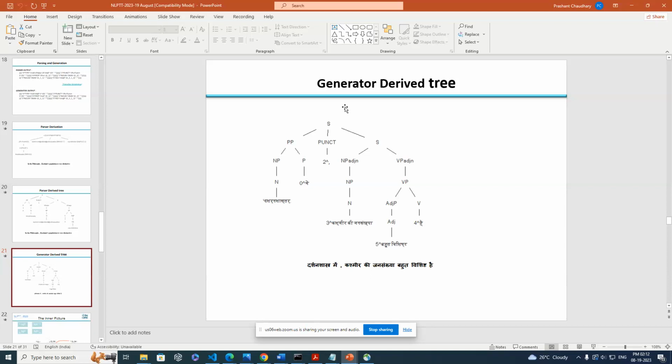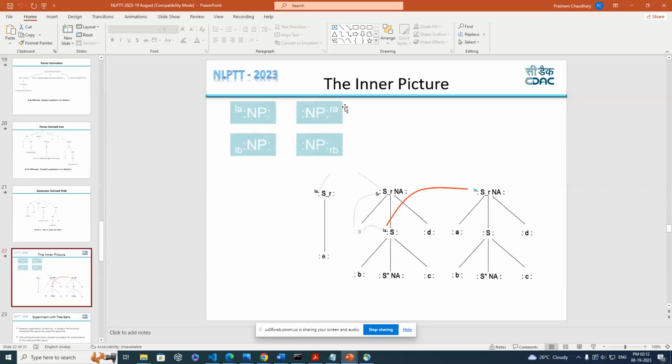In Indian languages we analyzed this, and this is the inner picture of the parser I was already telling you about. Suppose this is one tree, with one node LA, where the prediction happens. Suppose there are two trees, each with some probability, and the tree with the highest probability will be qualified.